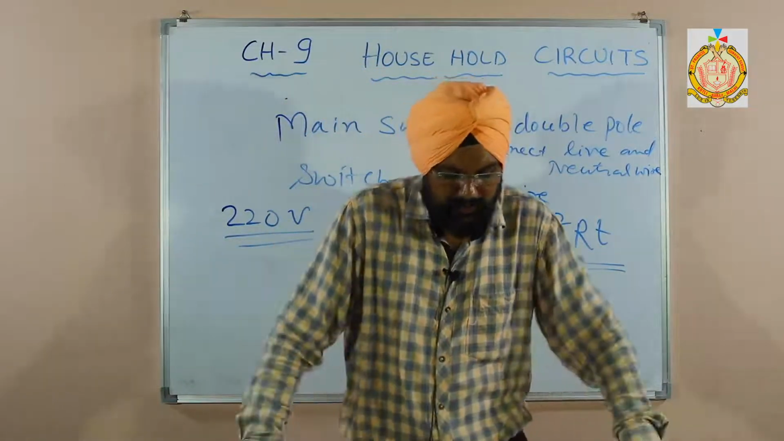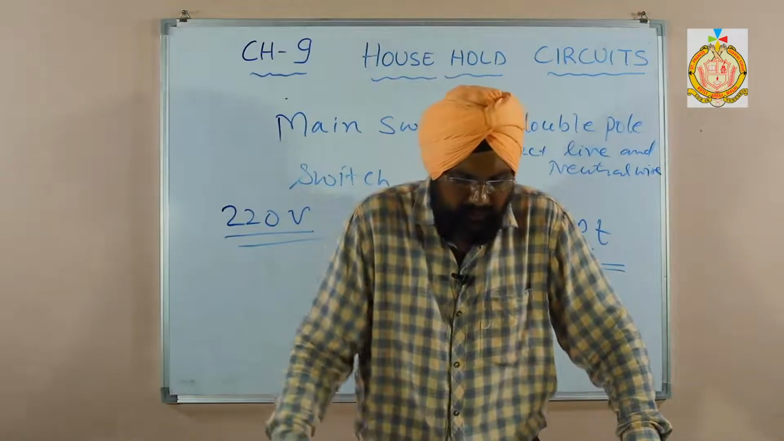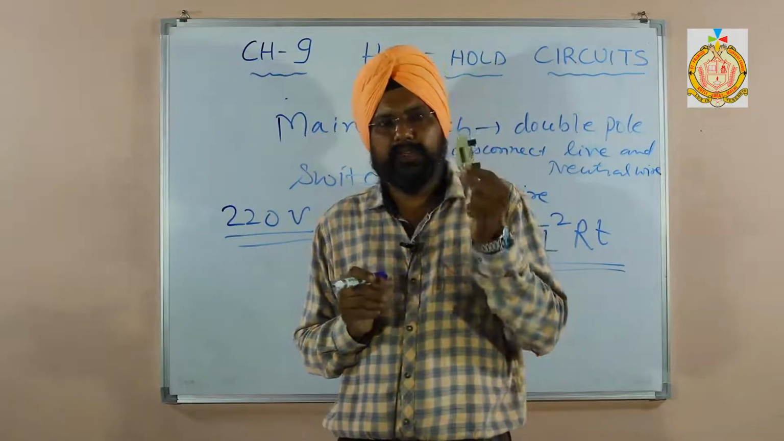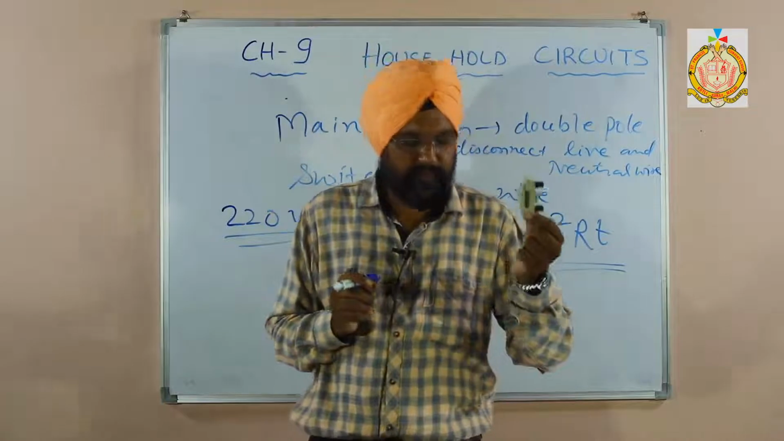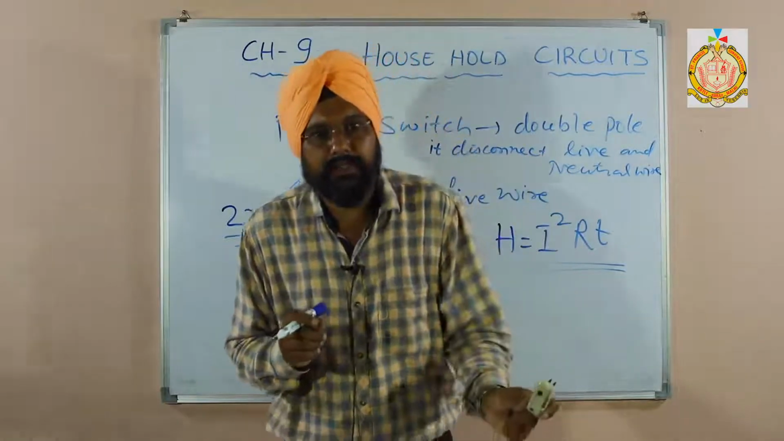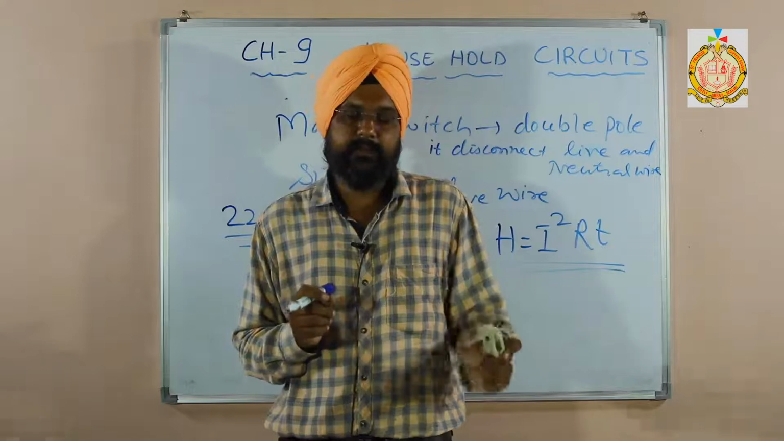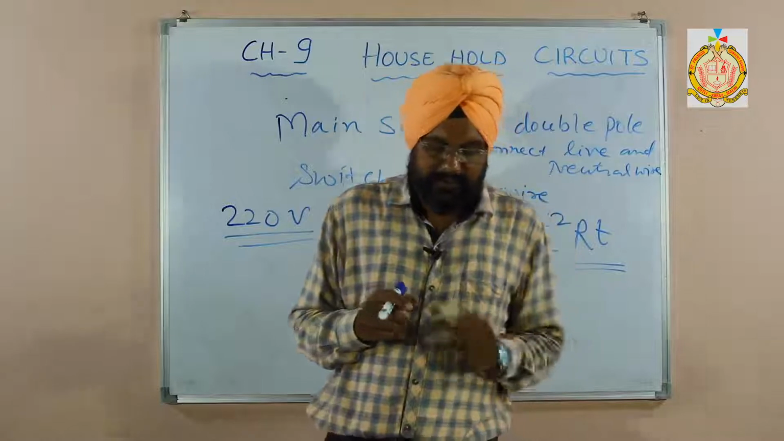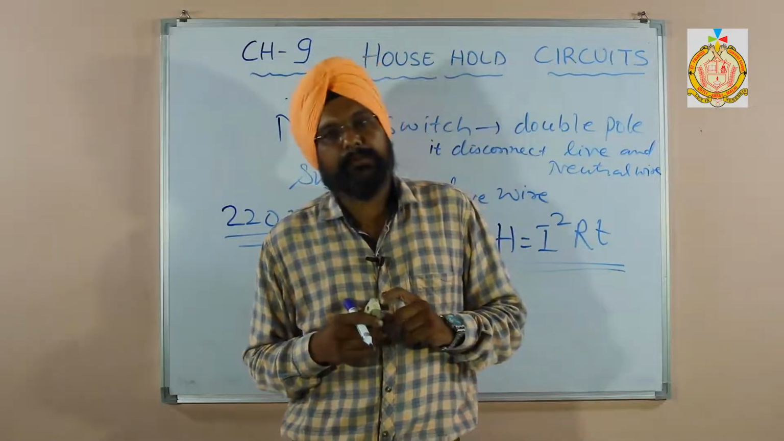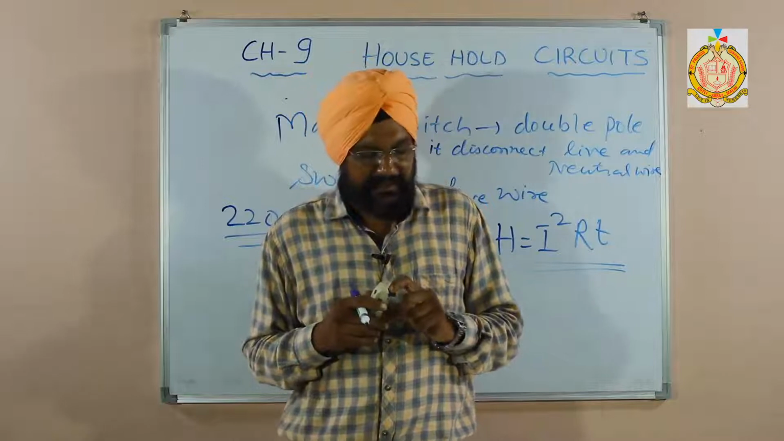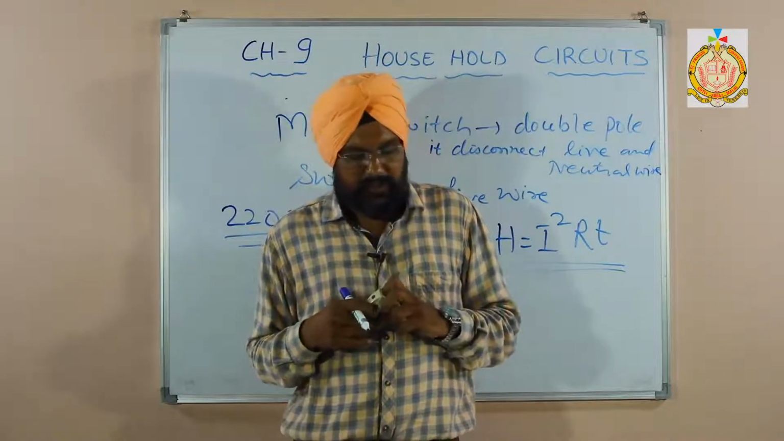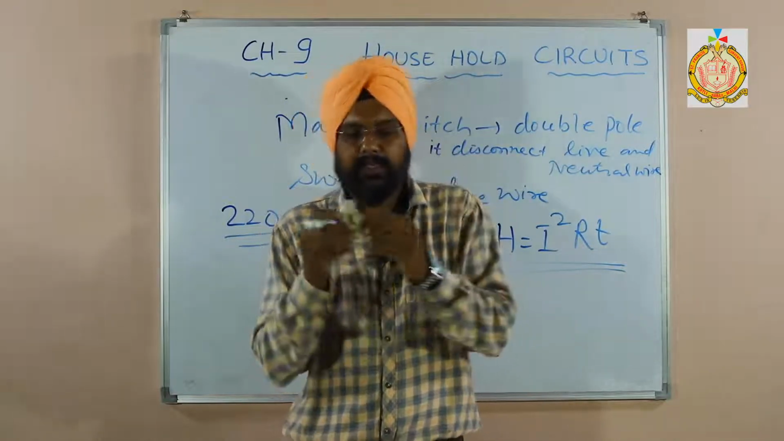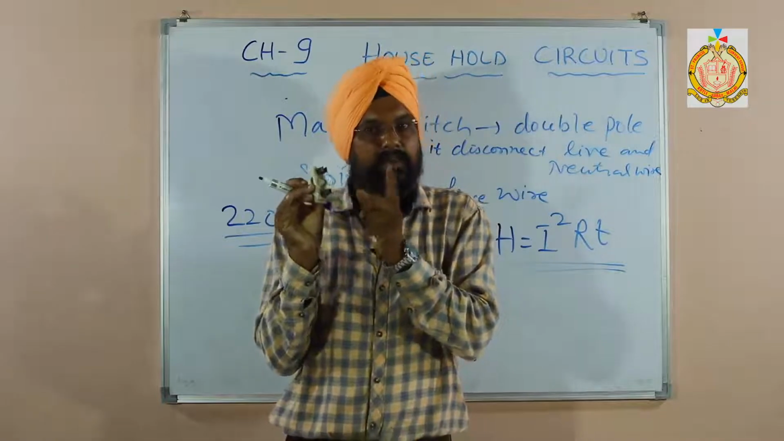A socket having two metallic terminals, to each of which a live wire is connected. Now a very important question: why is the fuse always connected in the live wire? Your answer is that the fuse wire is always connected in the live wire before the appliance, so that when the current exceeds the rating of the fuse, it may melt and break the circuit first.